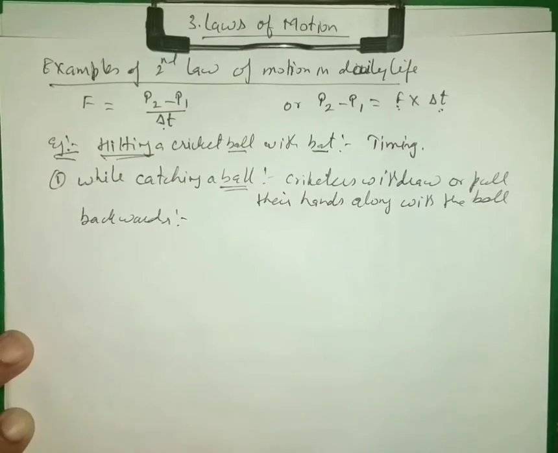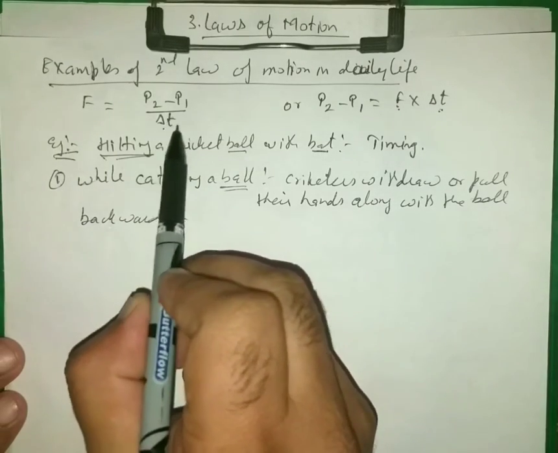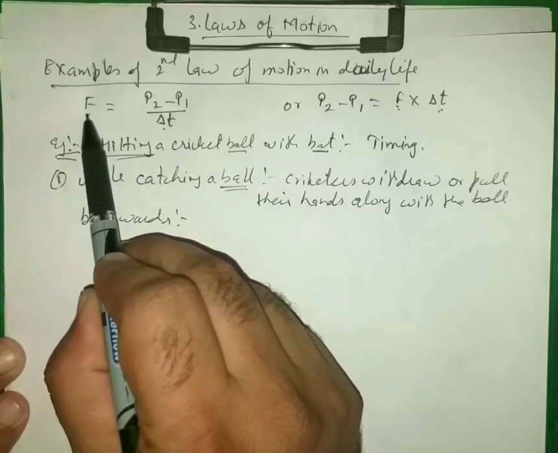So in this case, the time duration in which the ball hits the hands increases, and there is also a change in the momentum. So with the increasing time, the effect of force decreases.